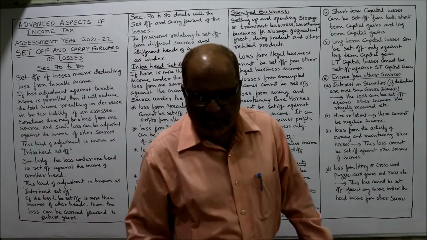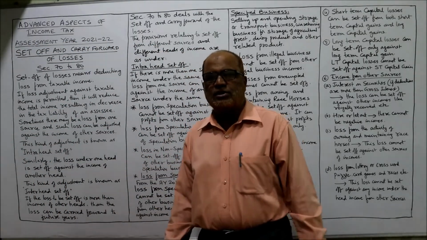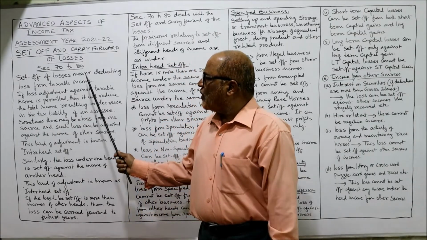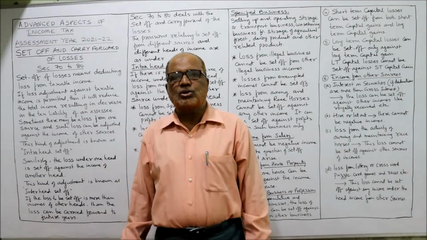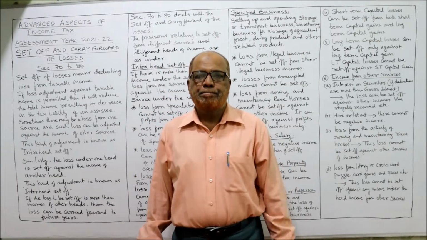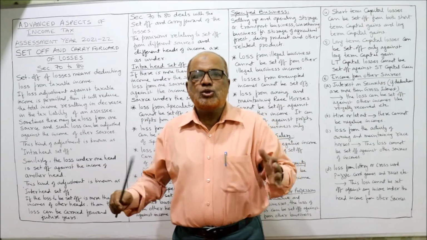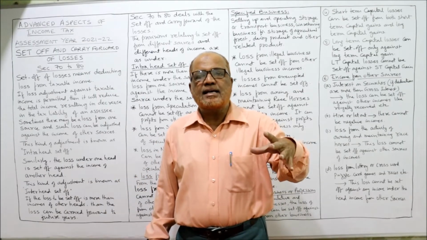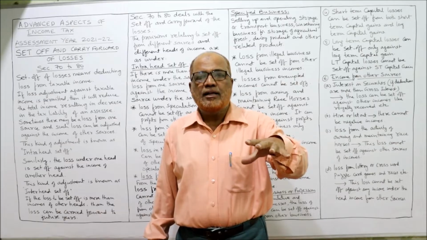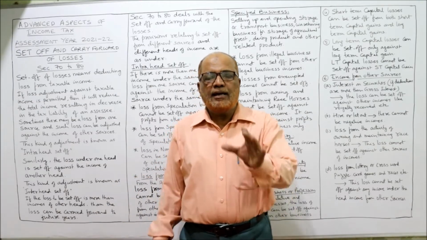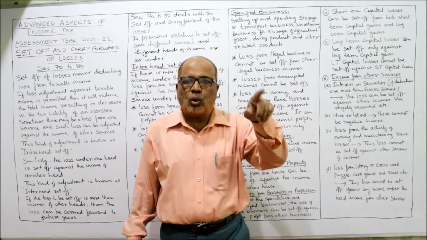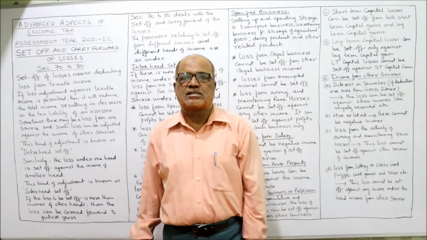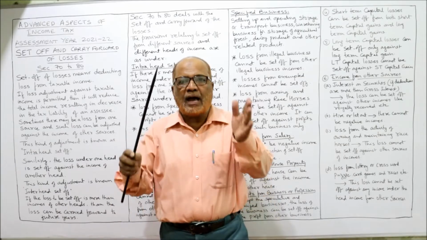Now I am going to start set off and carry forward of losses. First of all, the meaning of the term set off. Set off of losses means deducting the loss from the income. A person will have different sources of income or different heads of income. The Income Tax Act has given the provisions regarding the clubbing of all the income. Income tax is charged on the total income of the person, of all the sources, of all the heads, not separately, but we add up.